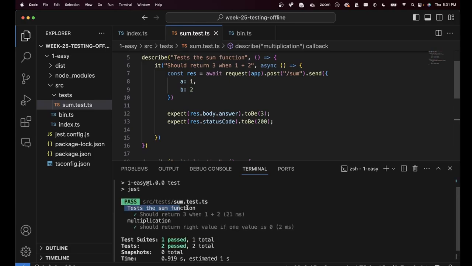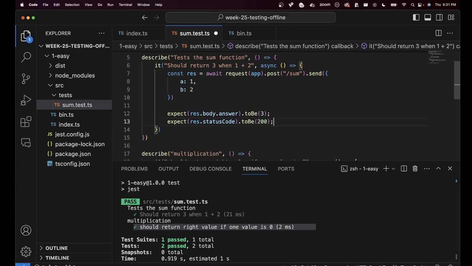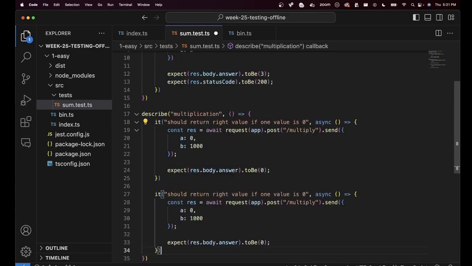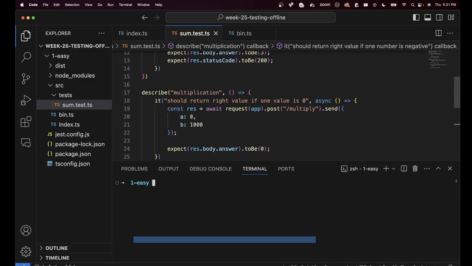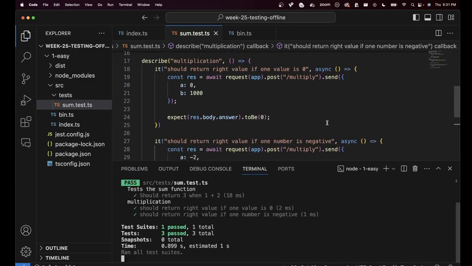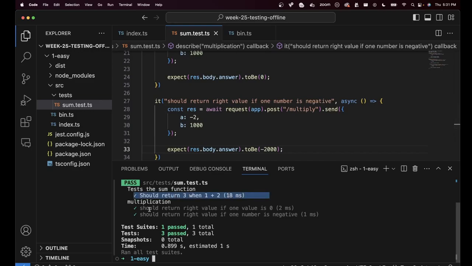So now, as you can see, the first test suite ran with just a single test. The second multiplication one ran with just a single test. Can I add more tests? Yes, I can. If I go to the multiplication block, I can add another test that finds the right value if one number is negative. So if I do minus 2 times 1000, the final output should be minus 2000. And if I run this, you will see the first one ran and the second one had two tests to run. One if one value is 0, the other if one of the values is negative.